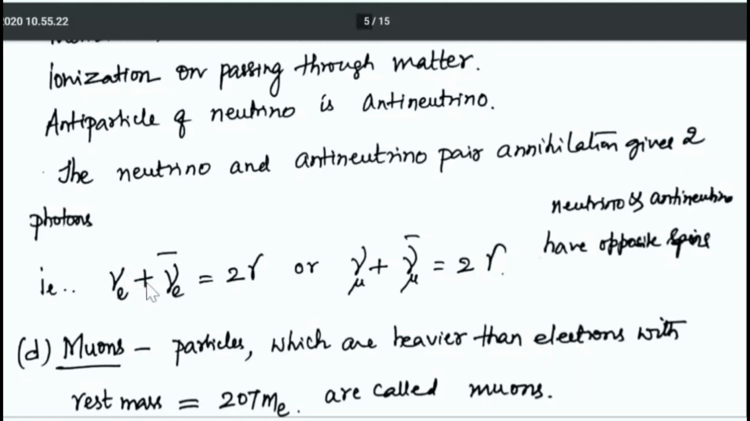Nu e plus nu e bar, that is the antiparticle, give rise to two gamma ray photons, or nu mu plus nu mu bar gives rise to two gamma ray photons. So neutrino and antineutrino have opposite spins. Remember that.